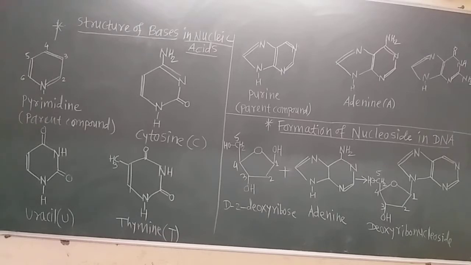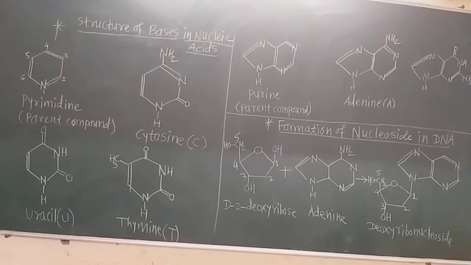Now, in the last lecture we saw how the nucleoside in RNA is formed. And we know which nitrogenous bases are there in RNA. In RNA we form the nucleoside by using the nitrogenous base cytosine, and here in DNA we are using the nitrogenous base adenine.